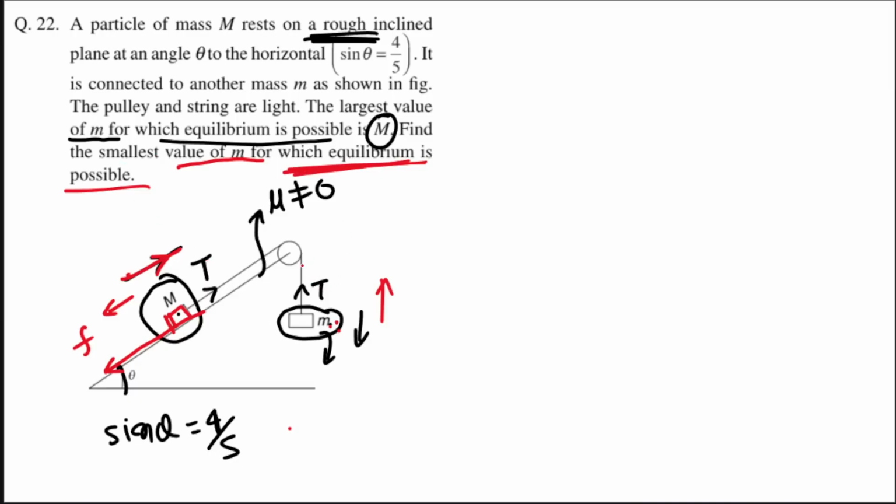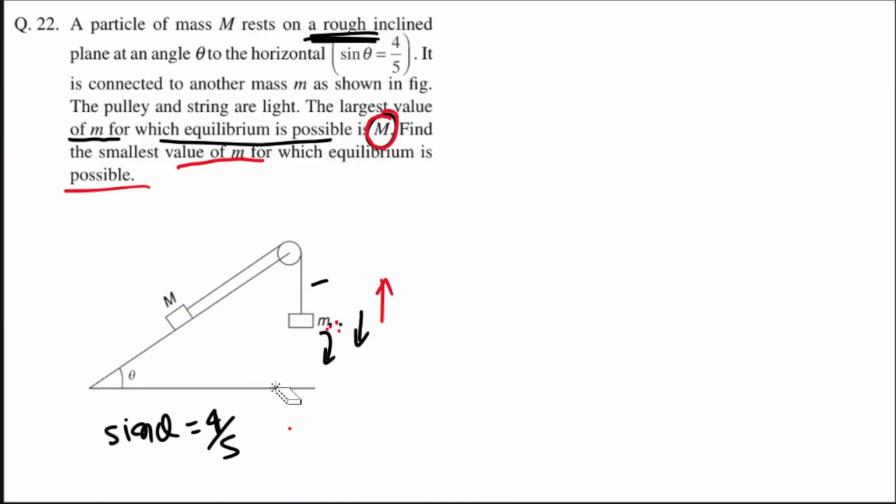First of all, in the first case, when we are talking about small mass m having the largest value equal to capital M for equilibrium to be possible. So let's talk about this situation where this small mass is having how much value?